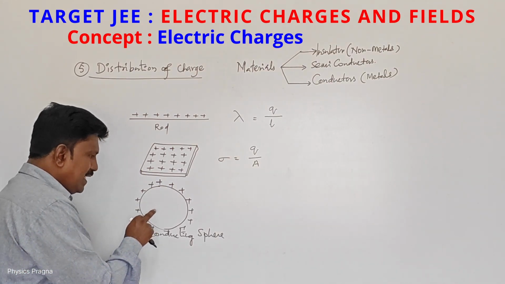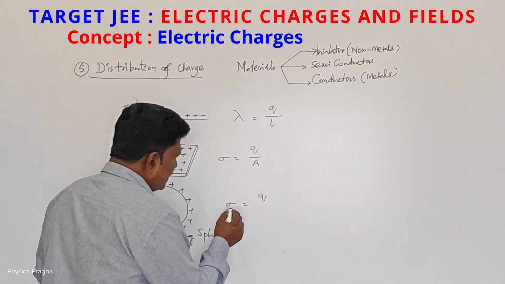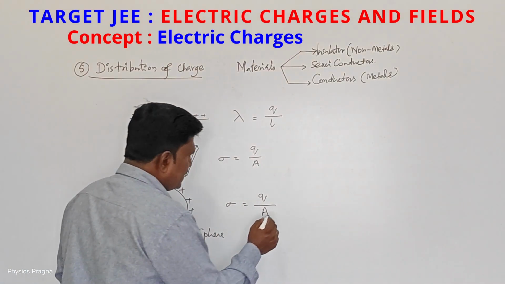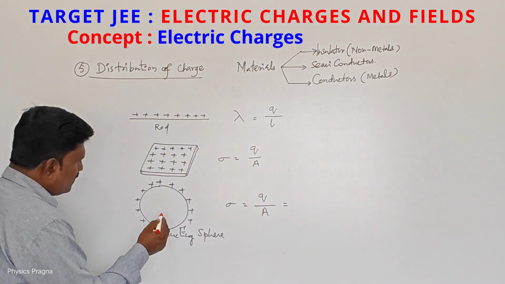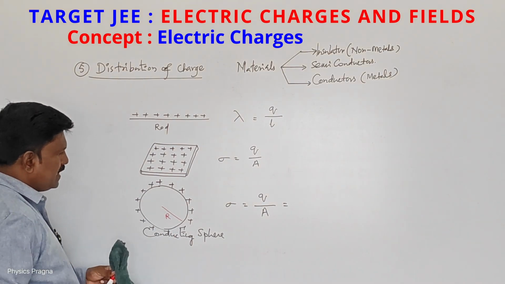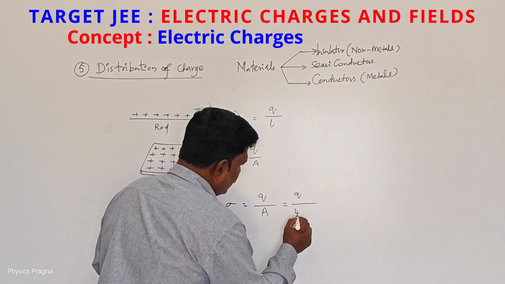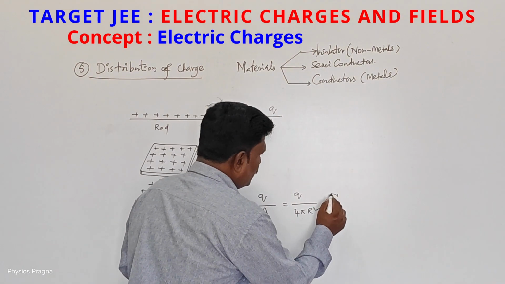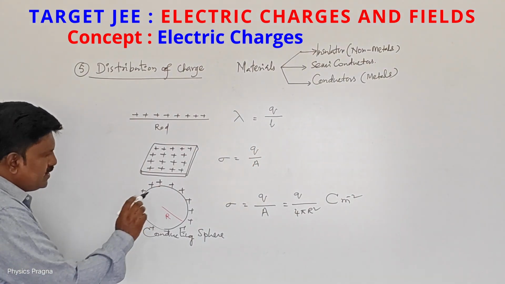That's why for this case, for a sphere also, we calculate the areal charge density, charge per area. If the sphere radius is r, then the surface area of the sphere is 4 pi r square, so the charge density is charge per 4 pi r square. The unit is coulomb per meter square. Inside there is no charge.